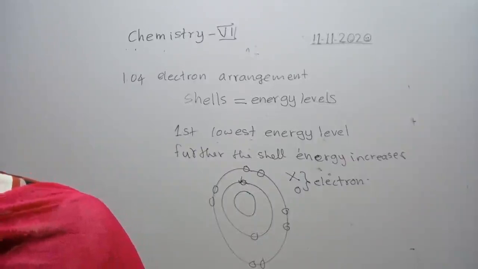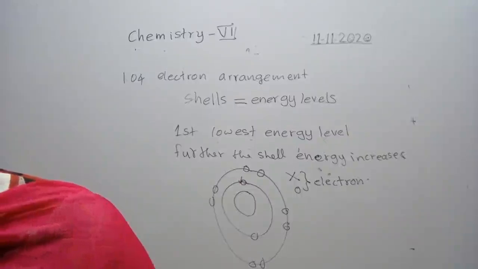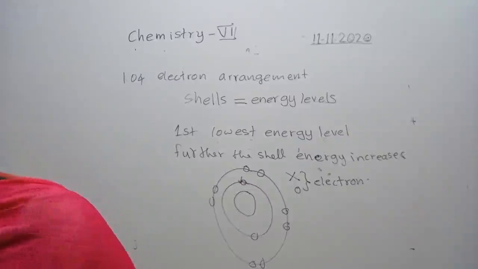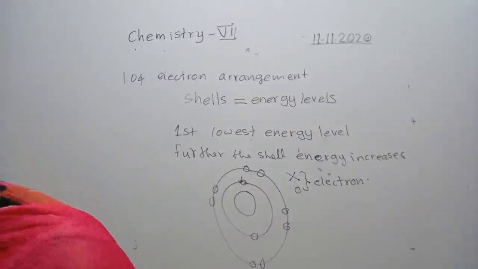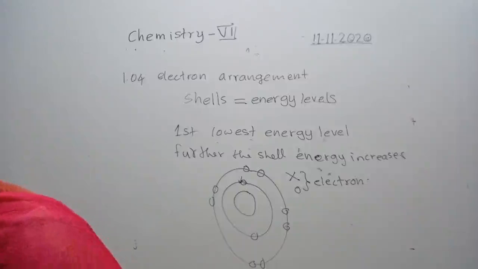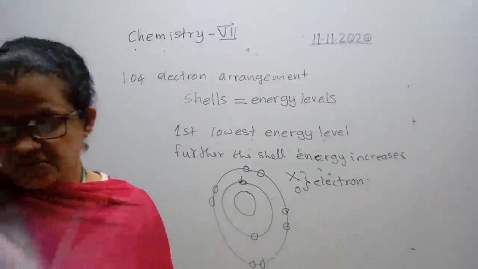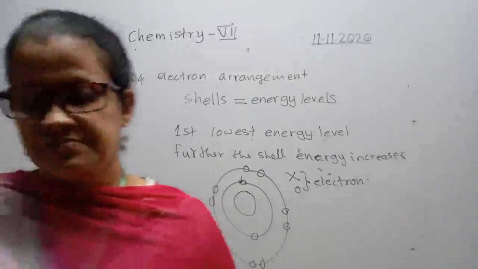That means second shell complete. And then sodium to argon, third shell filling is done. That means third period, and in argon the third shell is complete. After that, you will get two elements which have 4 shells, that is potassium and calcium.